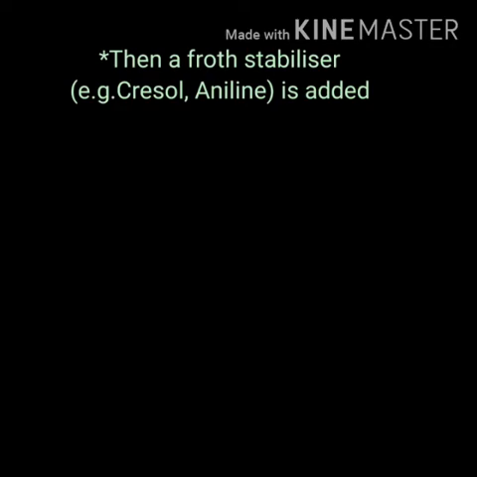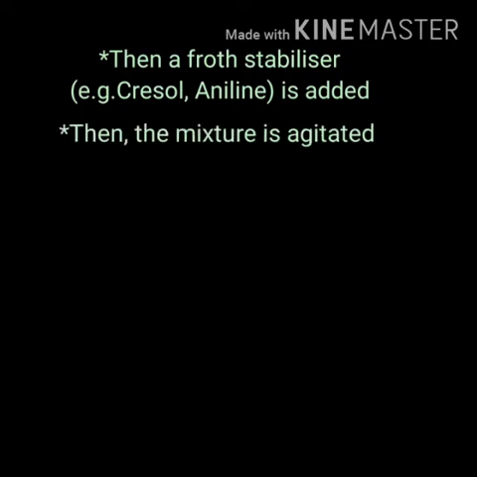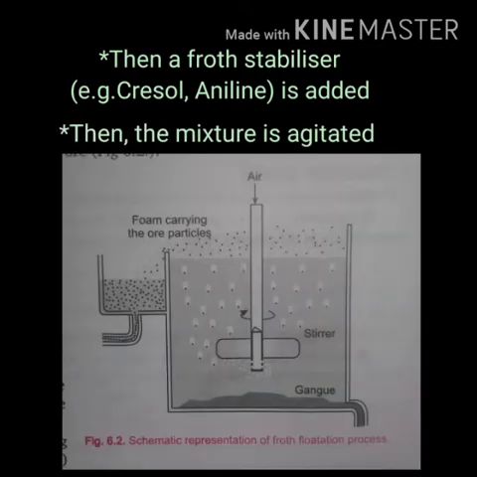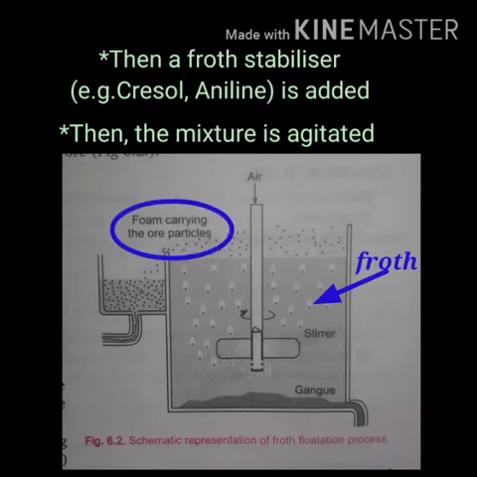After adding a froth stabilizer, for example, cresol and aniline, the mixture is agitated. Froth is formed and the water repellent mineral particles pass on into the froth. The froth is skimmed off and dried for the recovery of ore particles. The impurities remain in water.